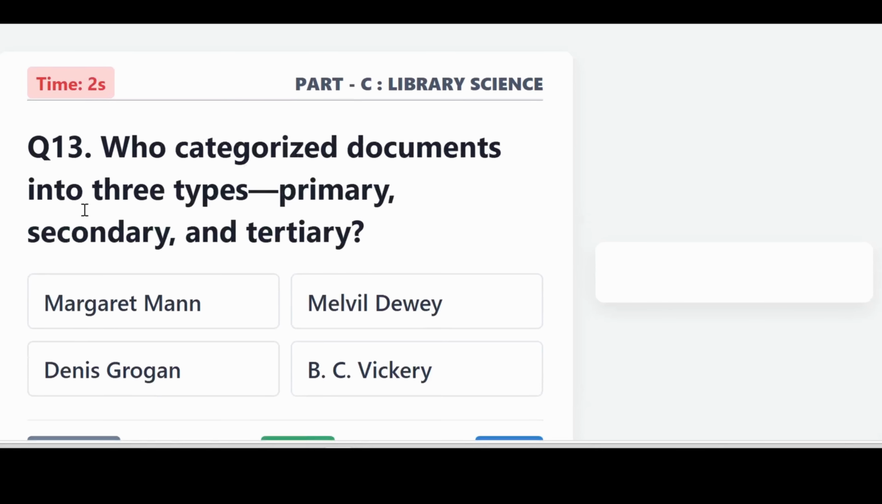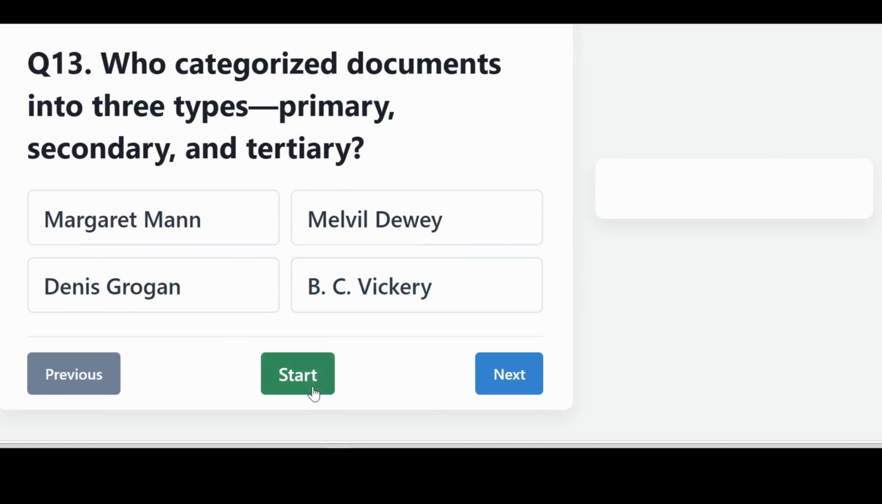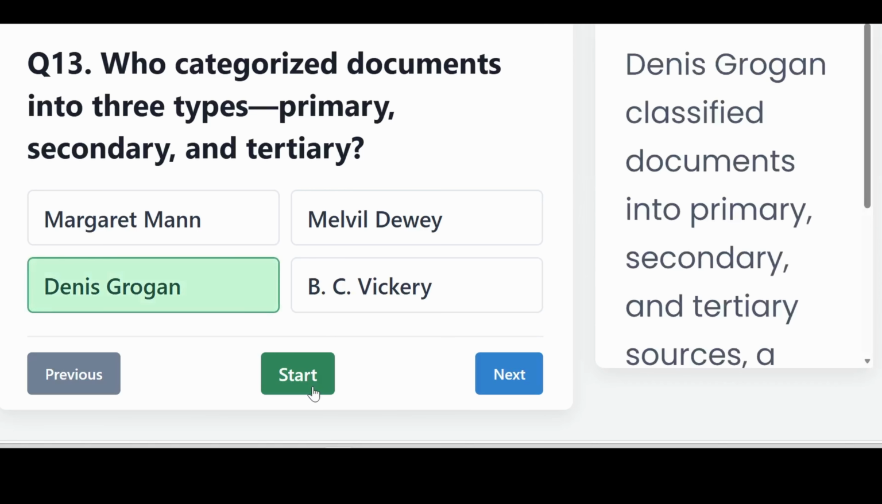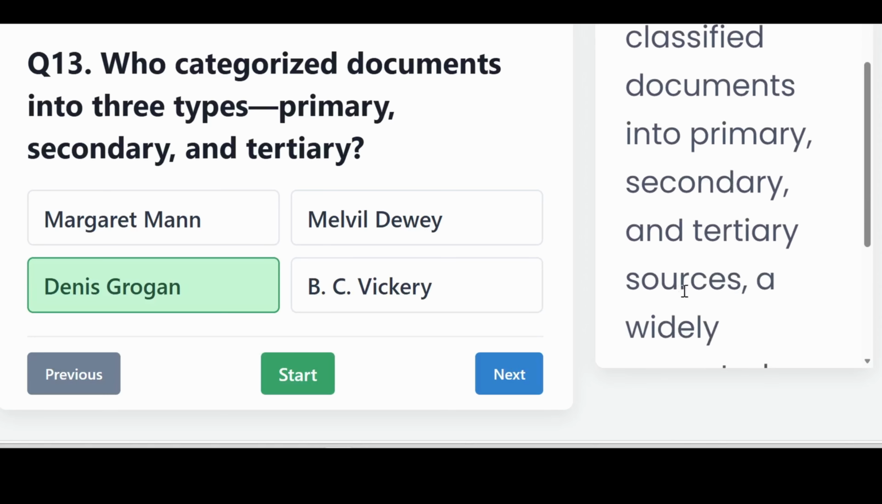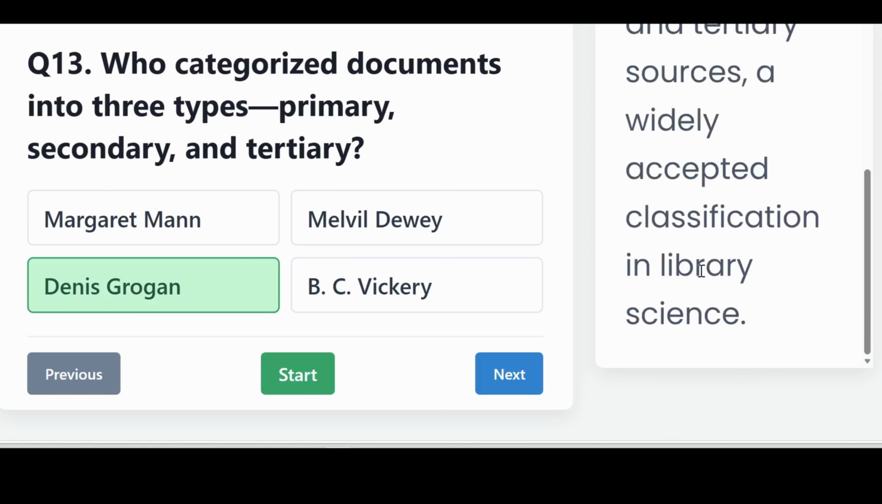Who categorized documents into 3 types, that is primary, secondary and tertiary? It is Denis Grogan. Denis Grogan classified documents into primary, secondary and tertiary sources, a widely accepted classification in library